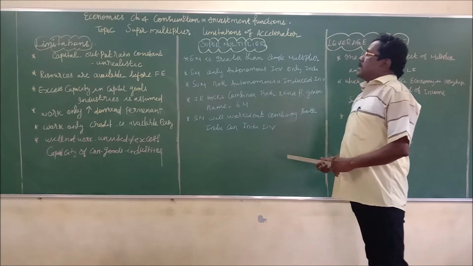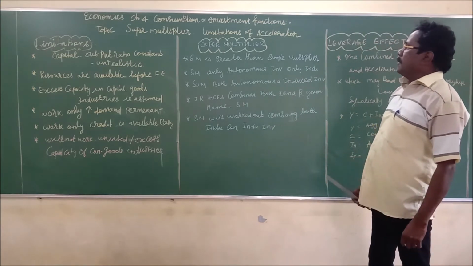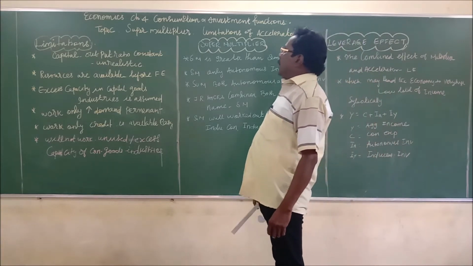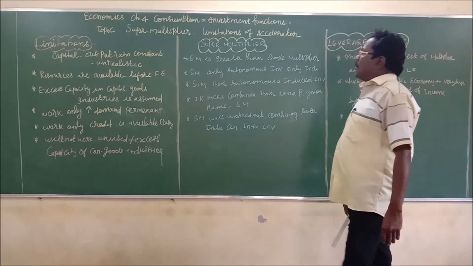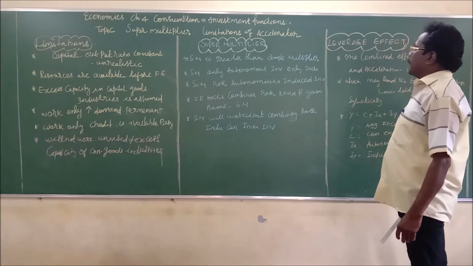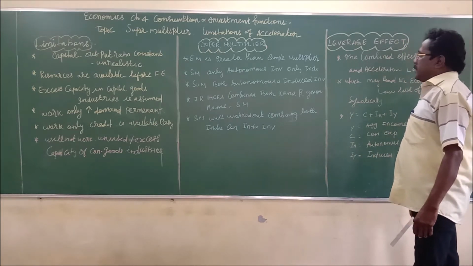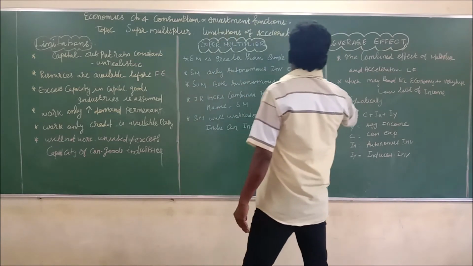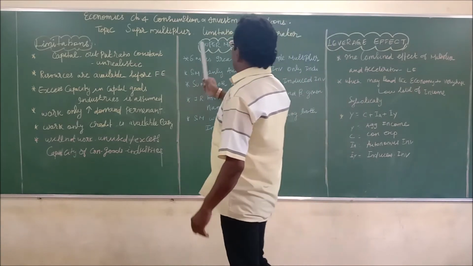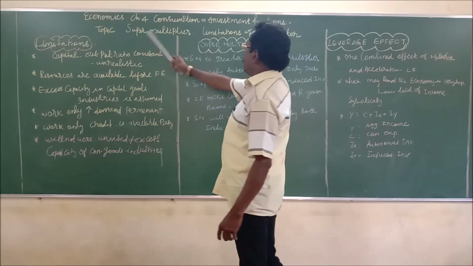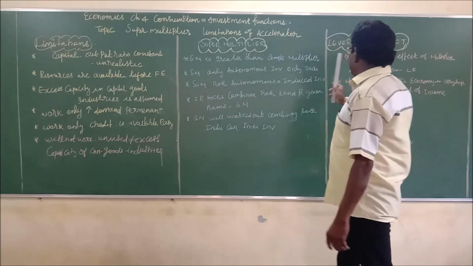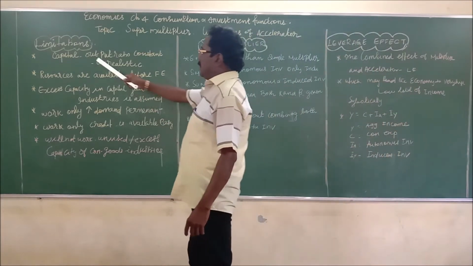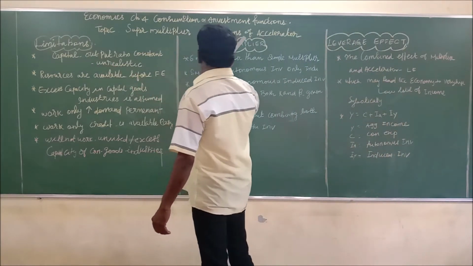So chapter number 4, consumption and the replacement function, we are discussing. The next topics are super multiplier, then limitations of accelerator and the leverage effect. These are the three topics in this class we are going to see: limitations of accelerator, then super multiplier, and then leverage effect. First of all, limitations of the accelerator.